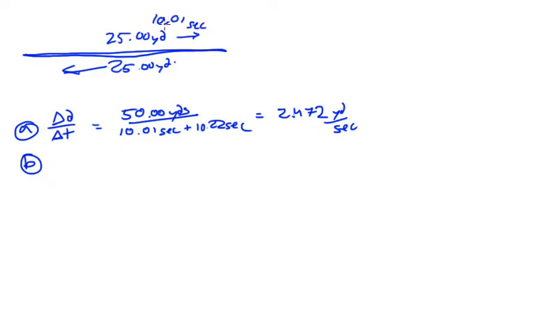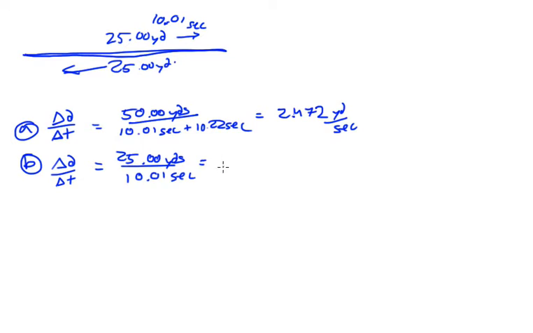So the change in the distance over the change in time for the first leg is going to be 25 yards over 10.01 seconds, because that's how long it took her to go the first leg. Notice that the first leg she did faster than the second leg. It took her more time to complete the second leg going backwards, which makes sense because you might be a little bit tired.